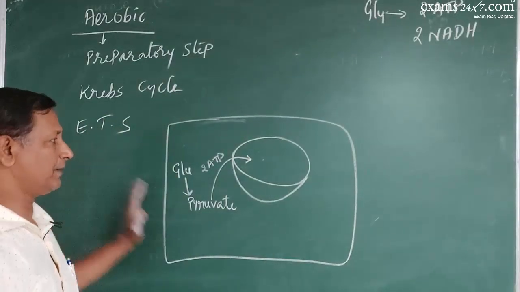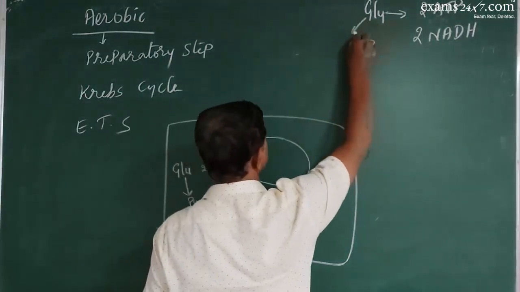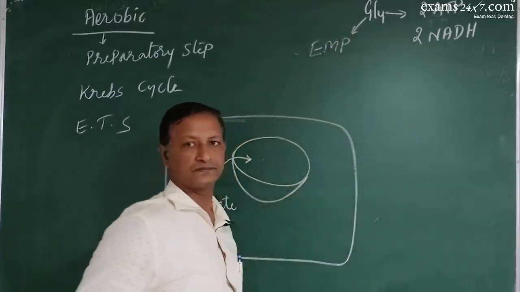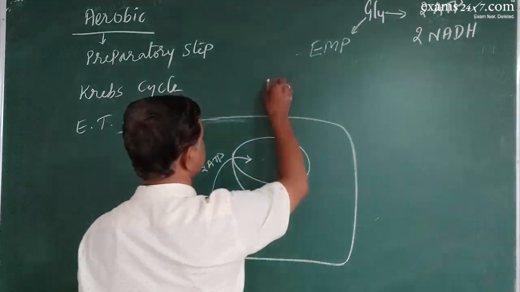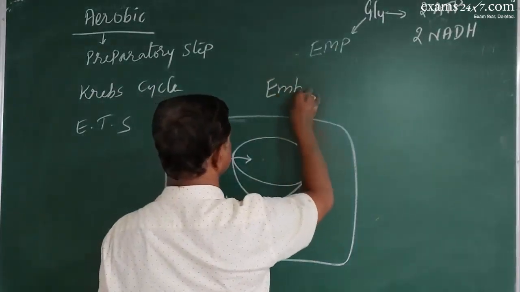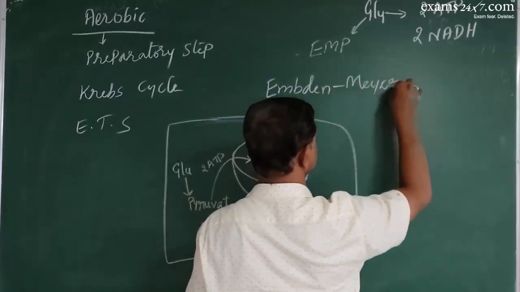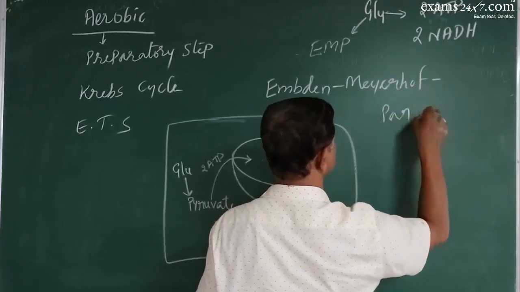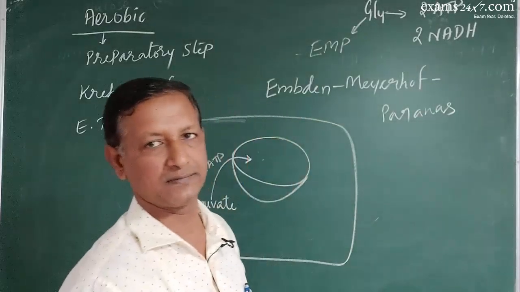Before I continue, please remember the glycolytic process is also called the EMP pathway, meaning Embden, Meyerhof, and Parnas pathway.